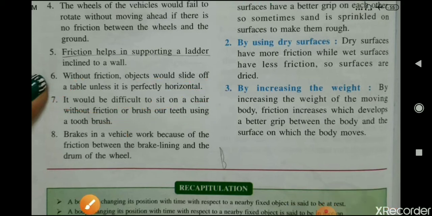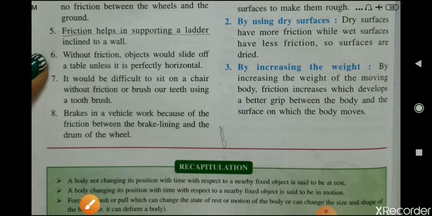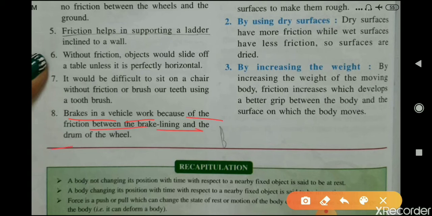Okay. Eighth is, brakes in a vehicle work because of the friction between the brake lining and the drum of the wheel. Because of this friction only, the brakes in a vehicle work, because of the friction between the brake lining and the drum of the wheel.